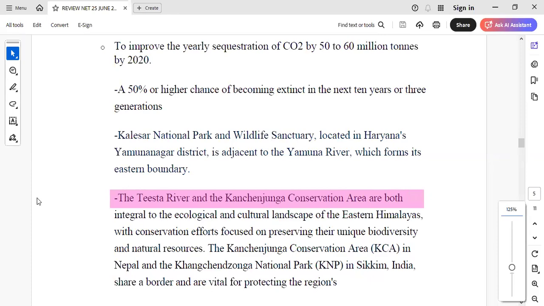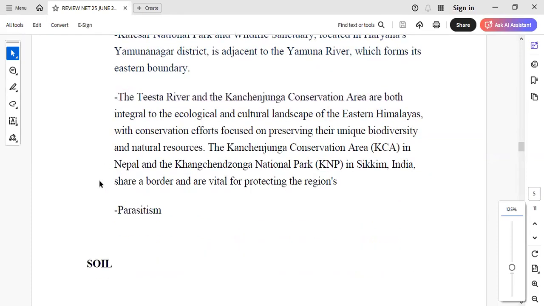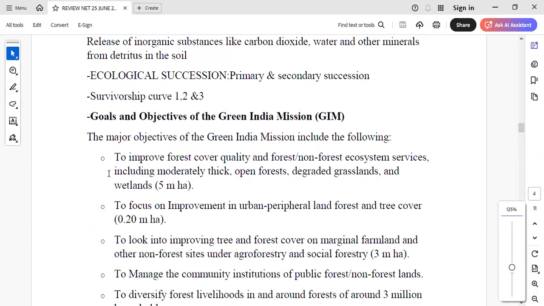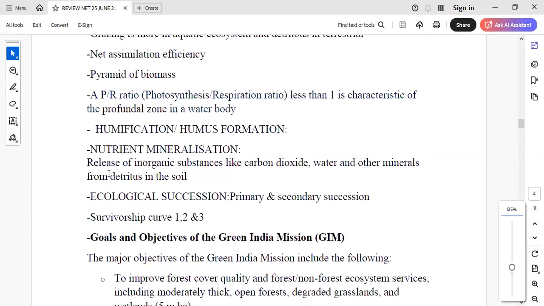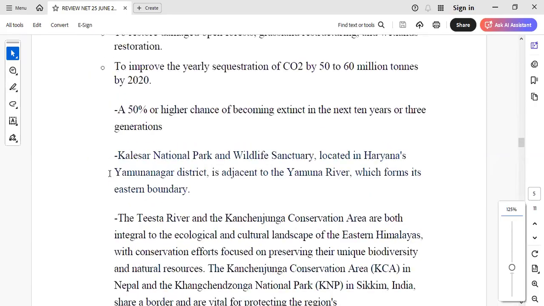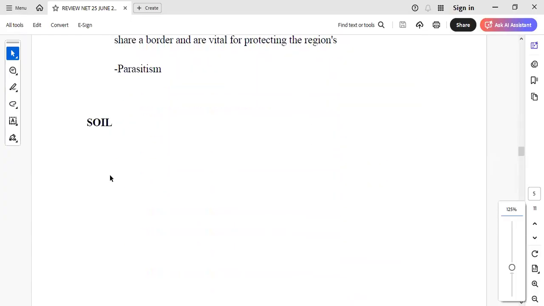So this was from ecology. Then parasitism, one question was there from population interaction as usual. So ecology once again has quite a good coverage in the exam as far as the proportion is concerned. Almost 10 plus questions are there from ecology, which is a good count as far as the exam weightage is concerned. Last year also ecology got 13 questions.